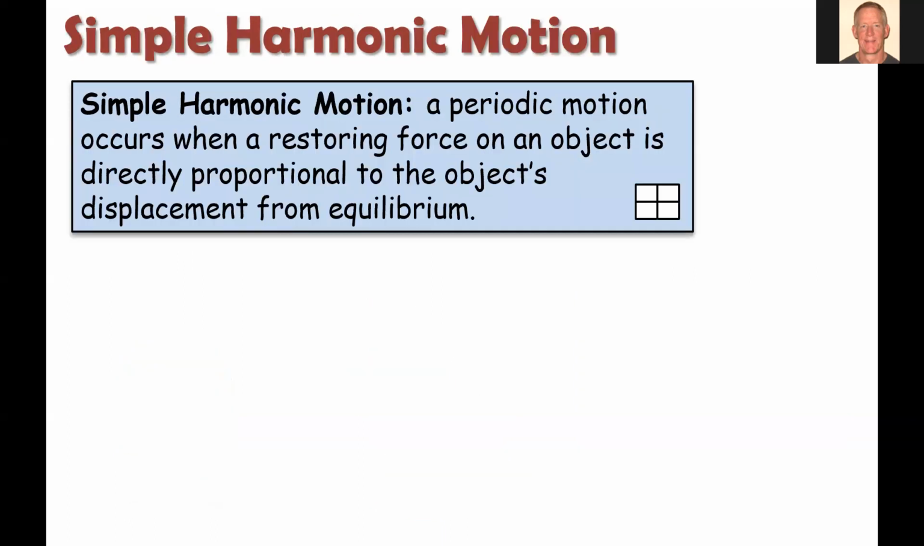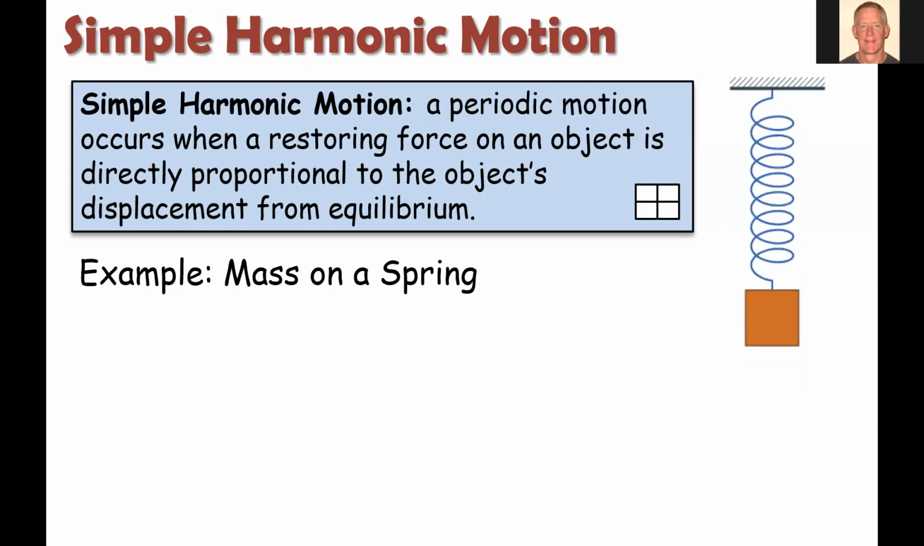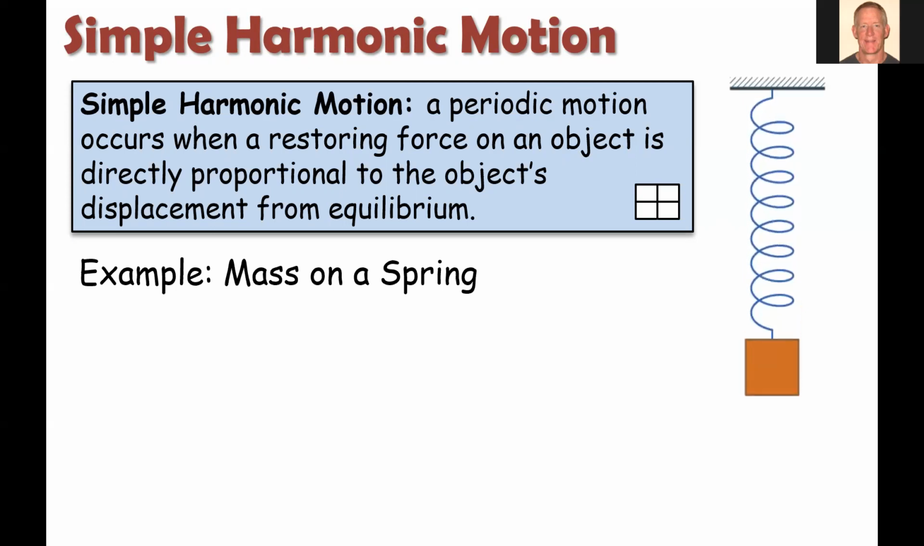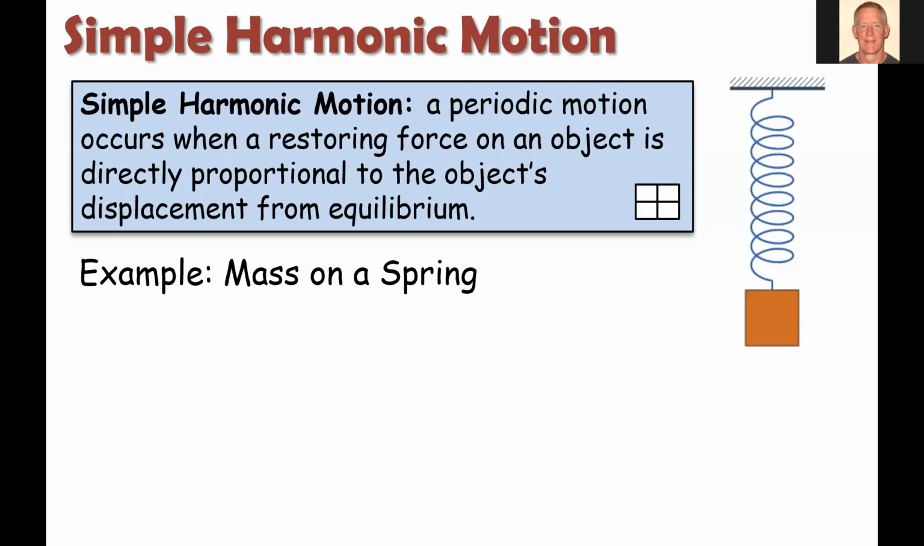Now, simple harmonic motion also has periodic motion, but there are two other specific requirements. It occurs when a restoring force on an object is directly proportional to the object's displacement from equilibrium. So here's an example. We have a mass on a spring. It has periodic motion. That's the first requirement. But the second is that it has a restoring force directly proportional to the object's displacement from equilibrium.